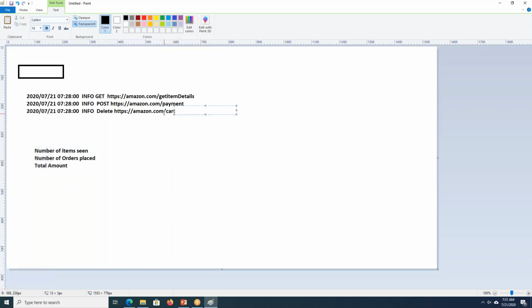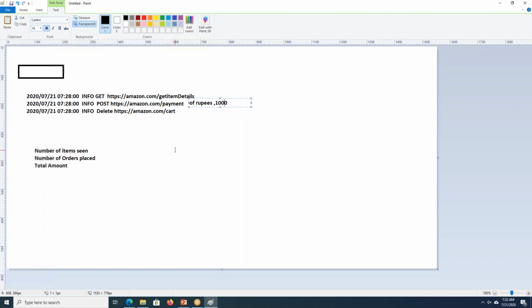Now they have added to some other cart. Let us assume the billable amount is, they have made a payment of, they had purchased some items worth some 1,000 rupees in one transaction.